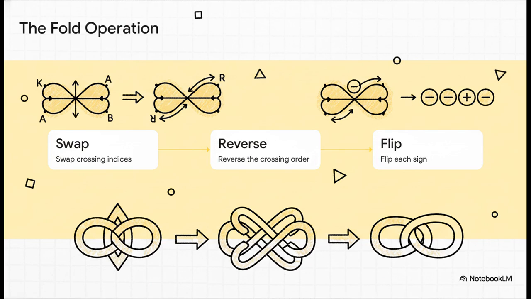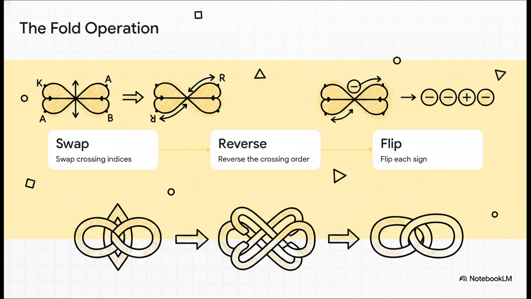Geometrically speaking, a fold requires 3 highly precise steps. First, you swap the crossing indices. Second, you reverse the order of those crossings. And third, you flip the sign of every single one. If you execute those steps, it acts as a perfect self-balancing loop. Actually, if you do it twice, you're back exactly where you started. And the craziest part? The underlying mathematical invariant stays entirely untouched. The universe is essentially folding itself up like origami just to stay perfectly balanced.